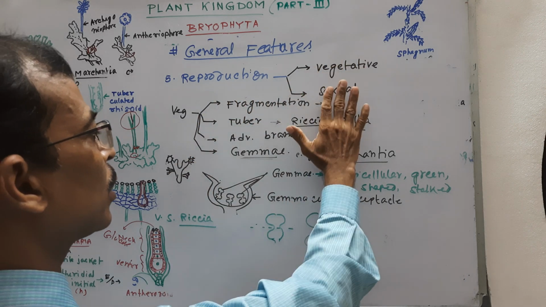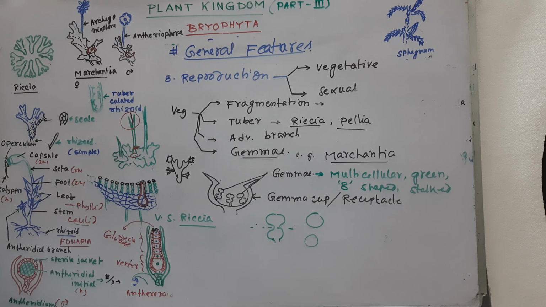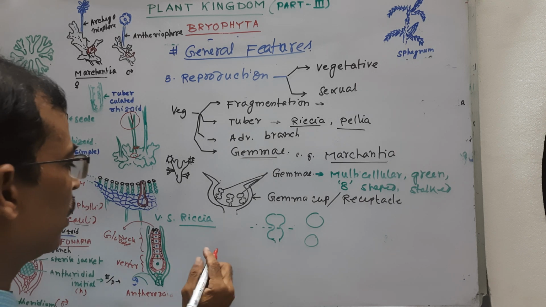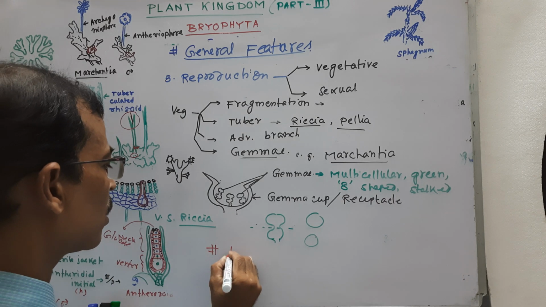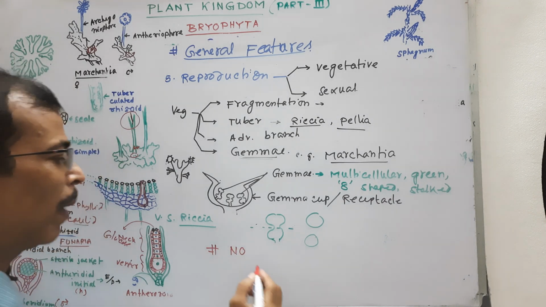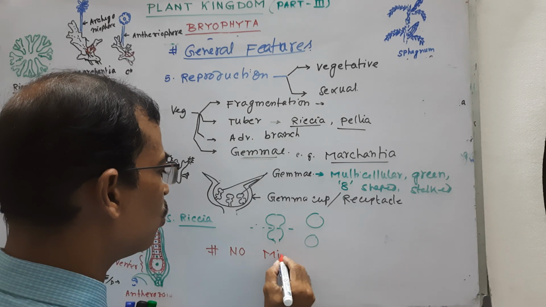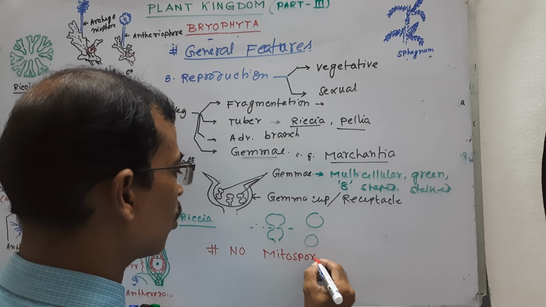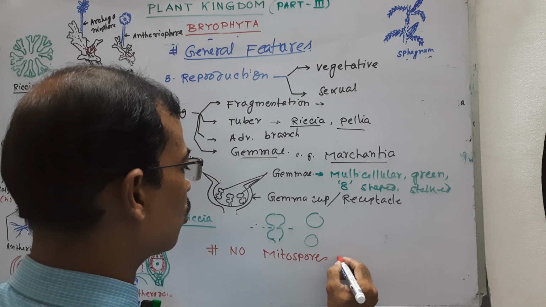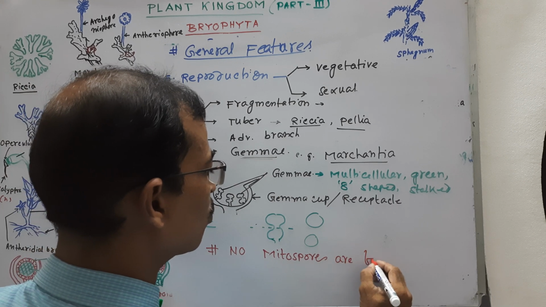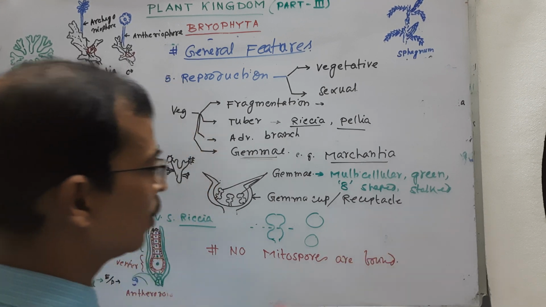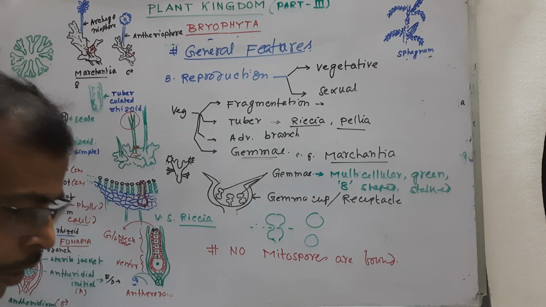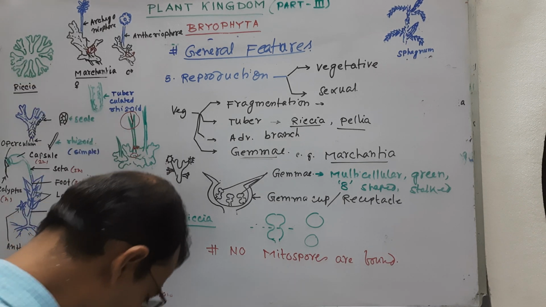Look here, vegetative and sexual. No asexual reproduction is there. It is a very important characteristic. No asexual reproduction, that is, no mitospores or asexual spores are found. Very important characteristics. And next, about the sexual reproduction.